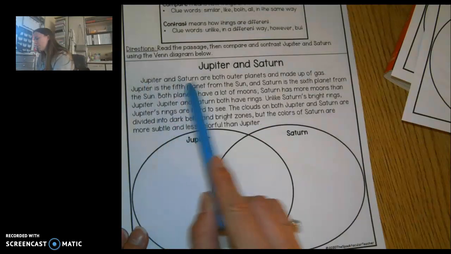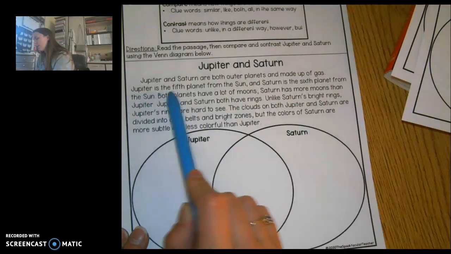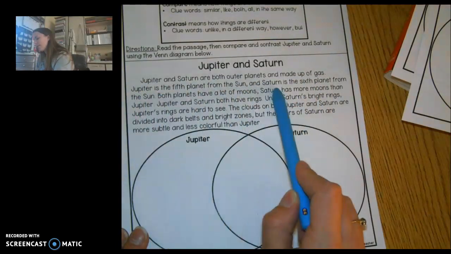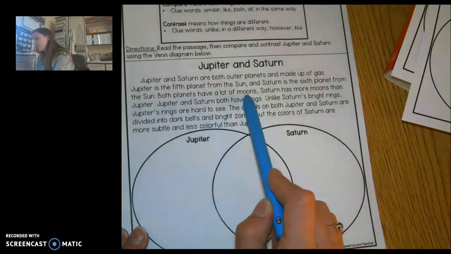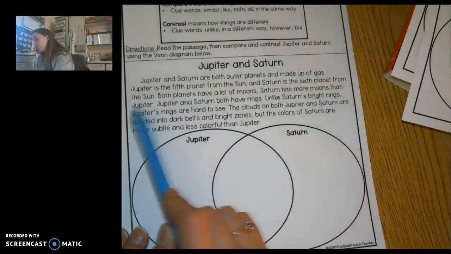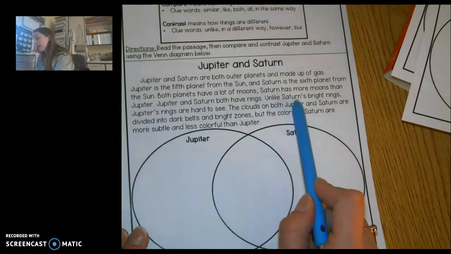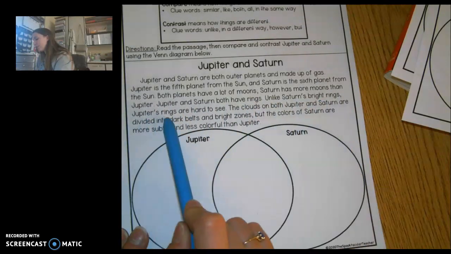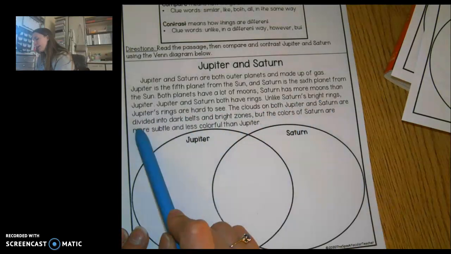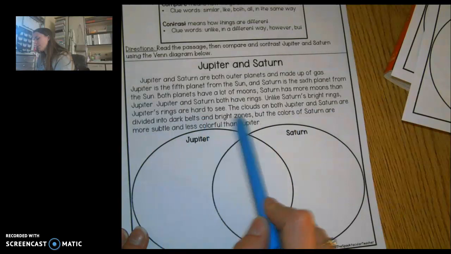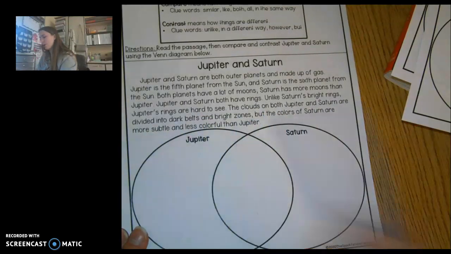Jupiter and Saturn are both outer planets and made up of gas. Jupiter is the 5th planet from the Sun, and Saturn is the 6th planet from the Sun. Both planets have a lot of moons. Saturn has more moons than Jupiter. Jupiter and Saturn both have rings. Unlike Saturn's bright rings, Jupiter's rings are hard to see. The clouds on both Jupiter and Saturn are divided into dark belts and bright zones, but the colors of Saturn are more subtle and less colorful than Jupiter.